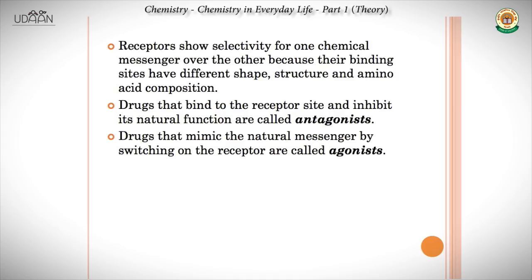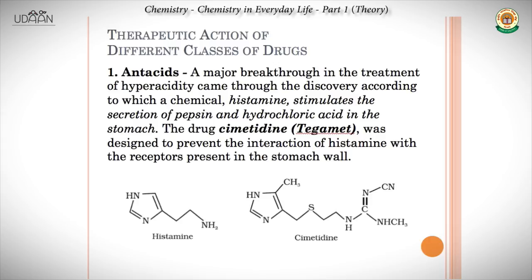So it is inhibiting the natural function of the receptor, and such drugs are called antagonists. Now, drugs that mimic the natural messenger by switching on the receptor are called agonists. Sometimes a particular action needs to be performed, but the chemical messenger for that action is not present. So this is an artificial way by which we can make the body function properly. There might be drugs which are not the natural messengers, but they act as natural messengers because they know how to attach to the specific receptor site and send the signal. These are called agonists.